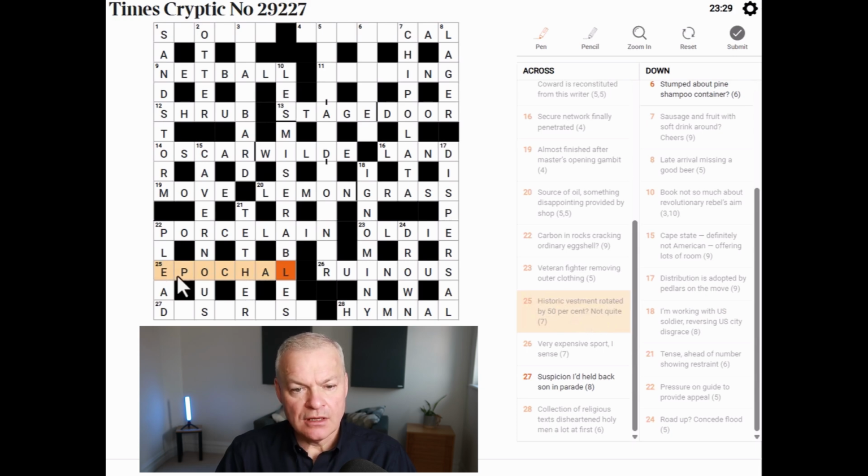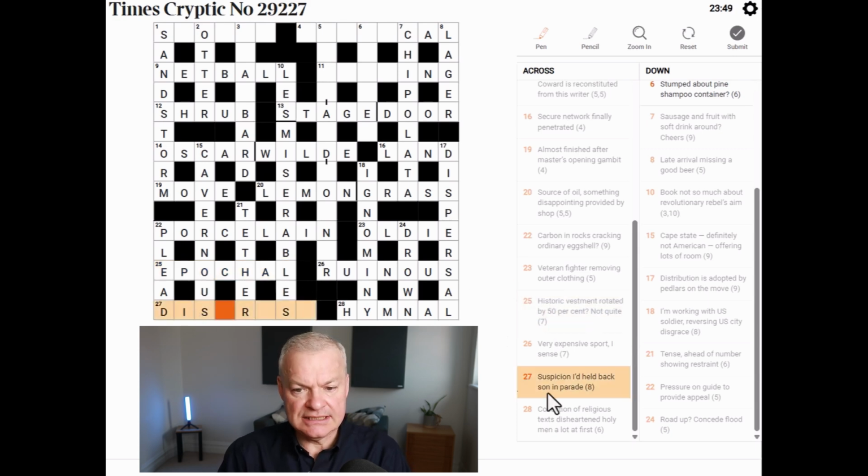Yeah. A cope is a vestment. Rotated is a reversal indicator, and then 50% is half and not quite tells us to ignore the last letter. So it's cope reversed followed by half without its last letter, gives epochal, which means historic.